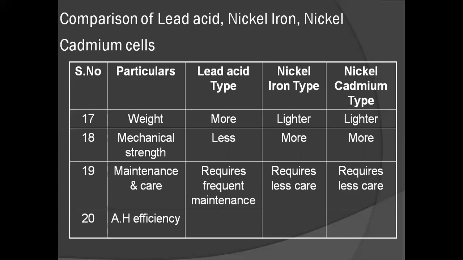And next comparison is ampere hour efficiency. About 95% for lead acid batteries and 80% for nickel iron type batteries and nickel cadmium type batteries. What ampere hour efficiency is, we'll discuss in coming video lessons. But please remember ampere hour efficiency, and we have another efficiency, watt hour efficiency. Those two are very important to know about this batteries concept.